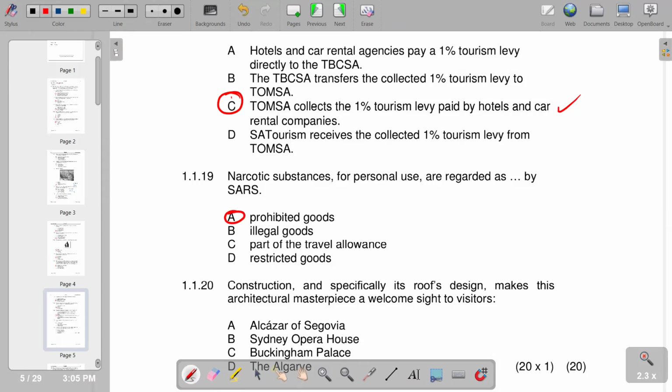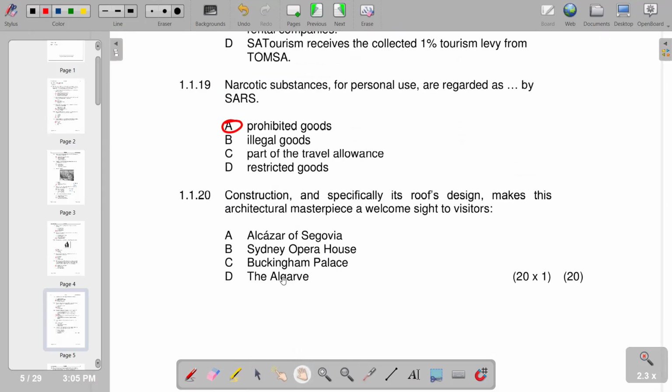Number 20, construction and specifically its roof's design makes this architectural masterpiece a welcome sight to visitors. So according to the responses on number 20, it would be the Sydney Opera House.